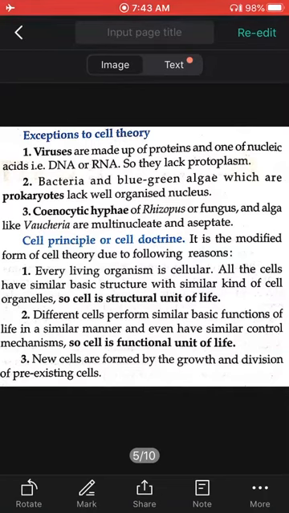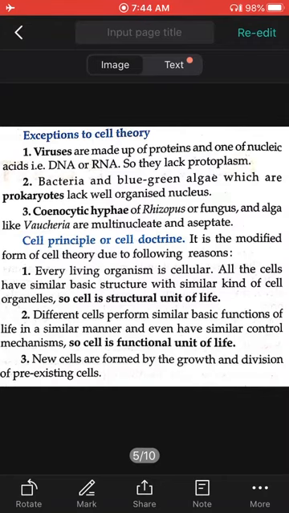The cell principles or doctrines, principles of the cell, what are those? They are very simple. These are all based on the cell theory. Don't get confused by it. Okay, so what are the cell theories? The principles are very simple. Living organism is cellular.